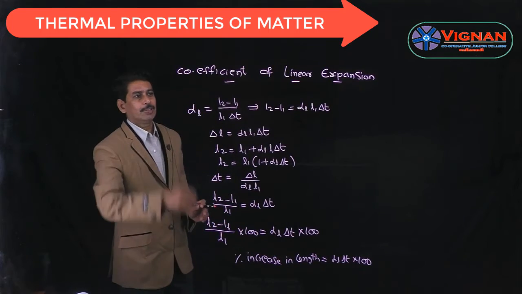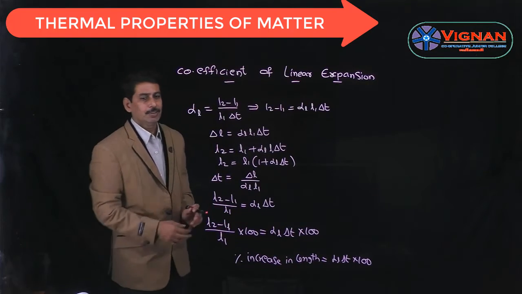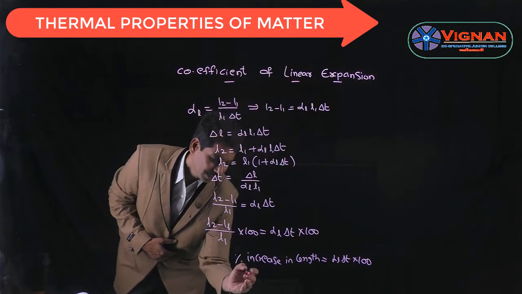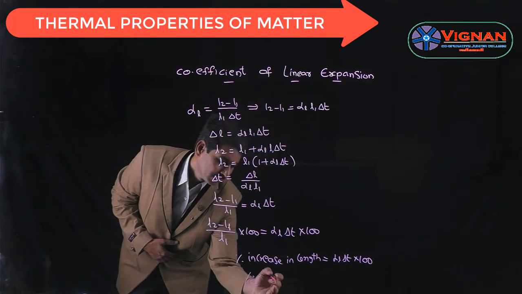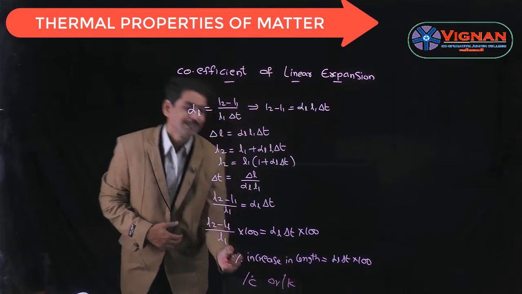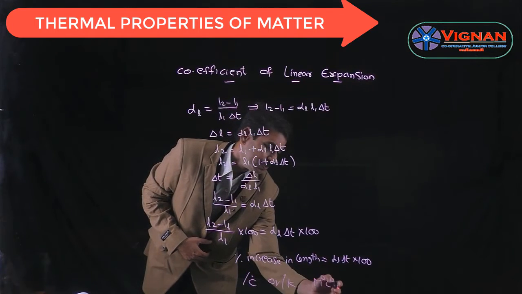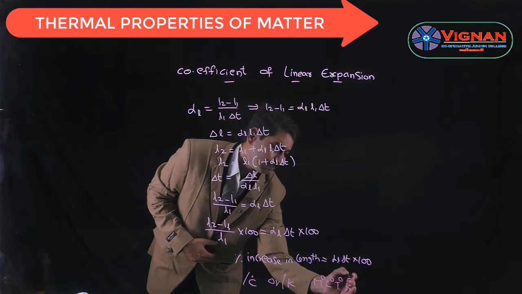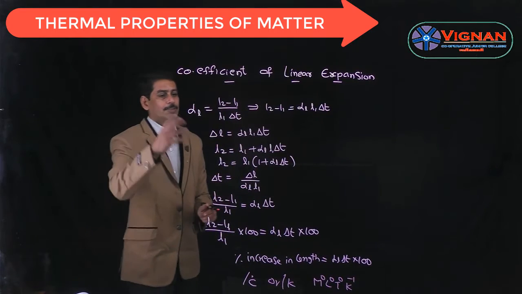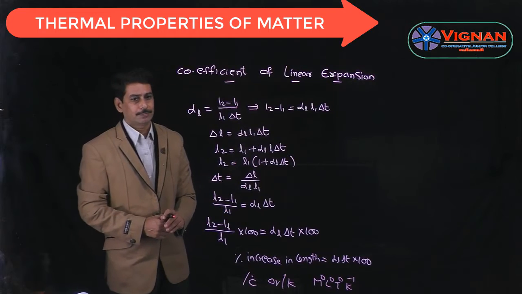So this is about the coefficient of linear expansion, and we know the unit for alpha L is per degree centigrade or per degree Kelvin, whereas the dimension formula is M power 0, L power 0, T power 0 and K power minus 1.